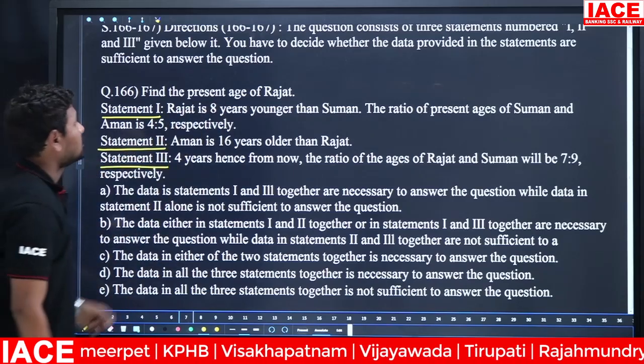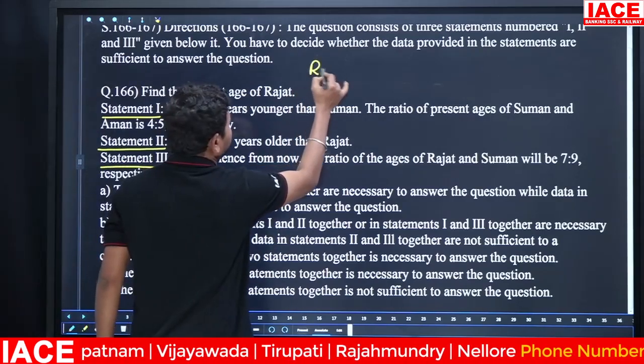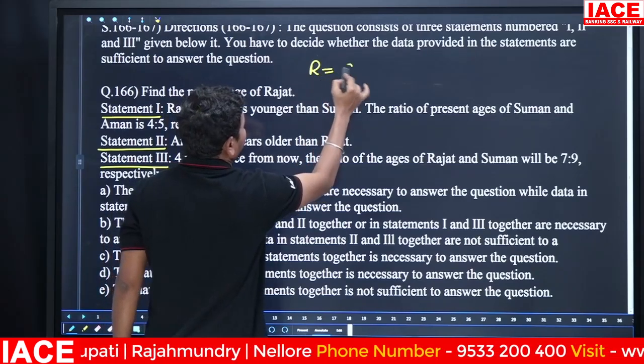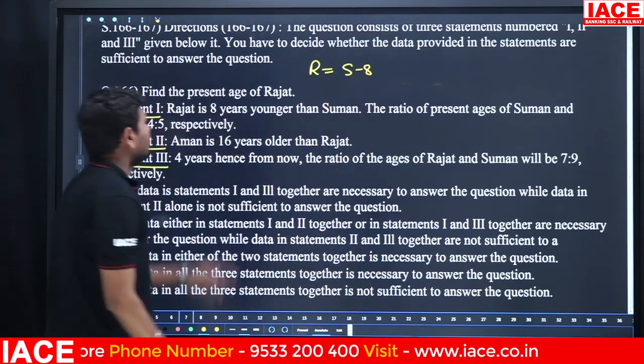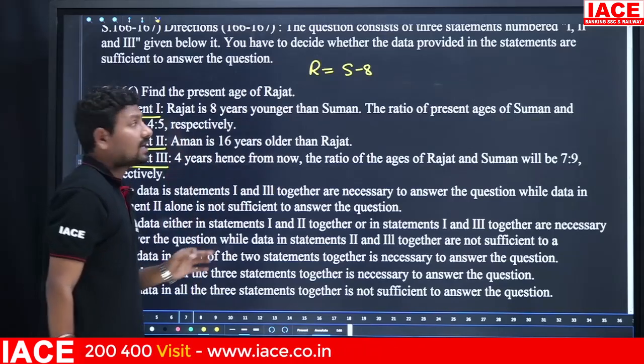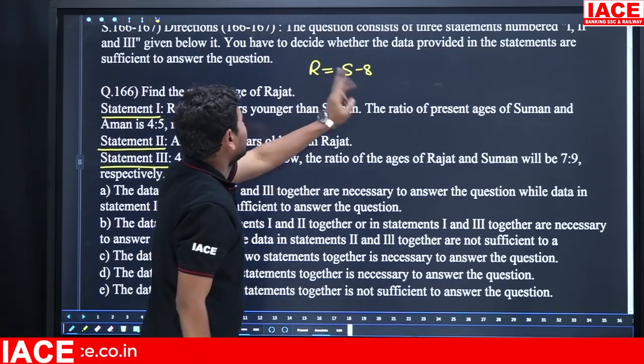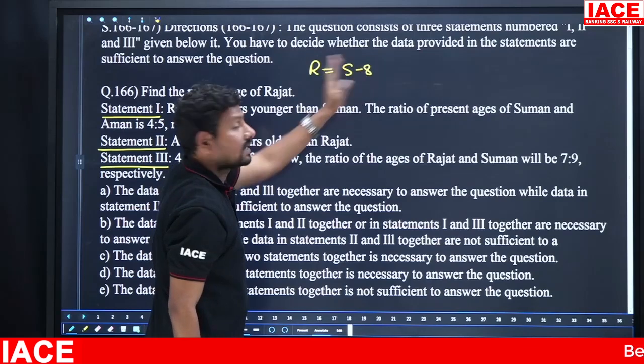Rajat is 8 years younger than Suman. Then Rajat to Suman, how many years gap? 8 years gap. Comparing to Suman, Rajat is 8 years younger, then S minus 8 is equal to Rajat.